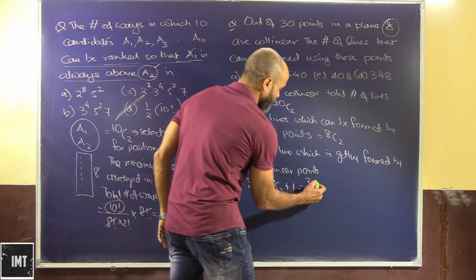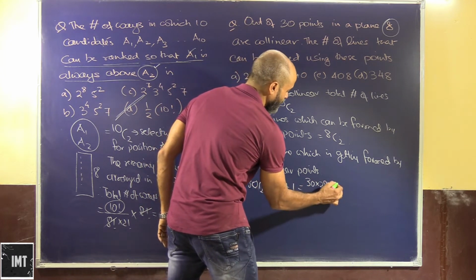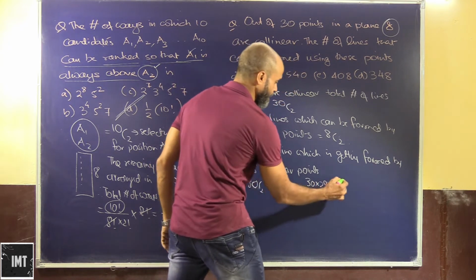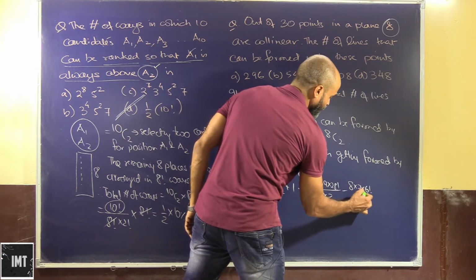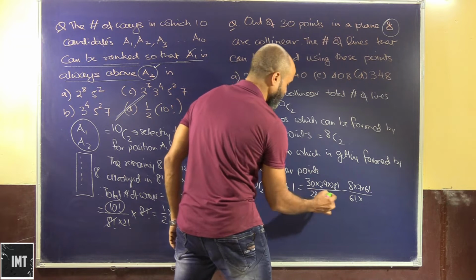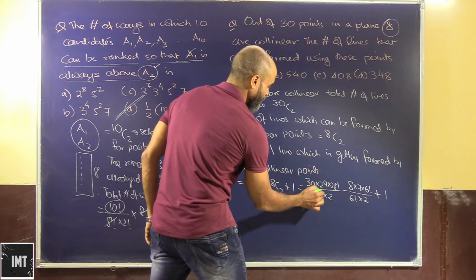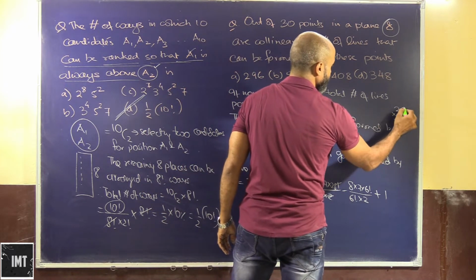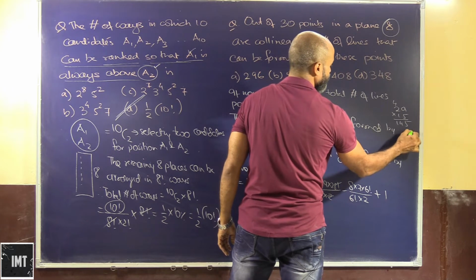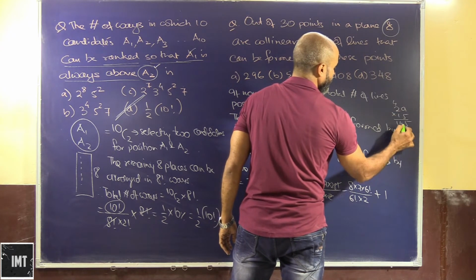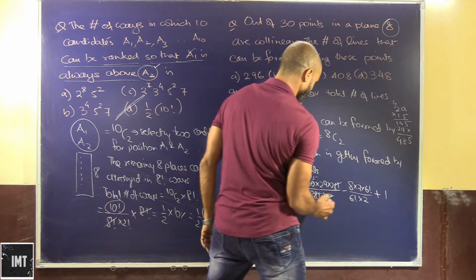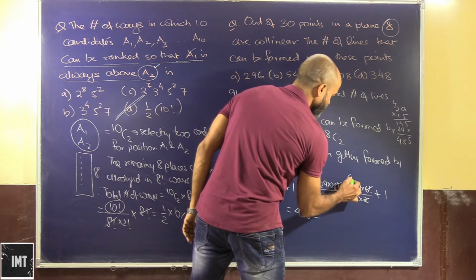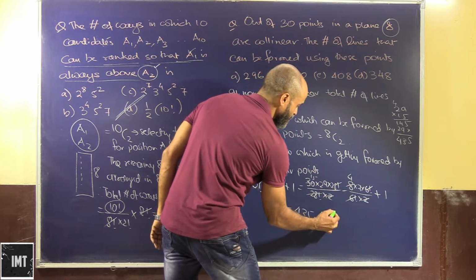So this will be 30 into 29 into factorial 28 upon factorial 28 into 2, minus 8C2, that is 8 into 7 into factorial 6 upon factorial 6 into 2, plus 1. 28 by 2 will be 14, 29 into 15, that will be 435, minus 28, 4 7s are 28, plus 1.